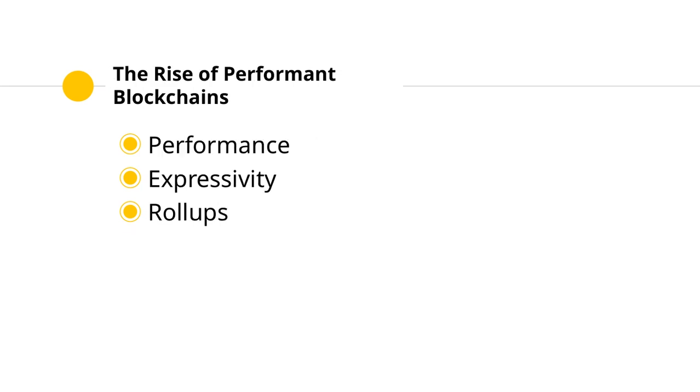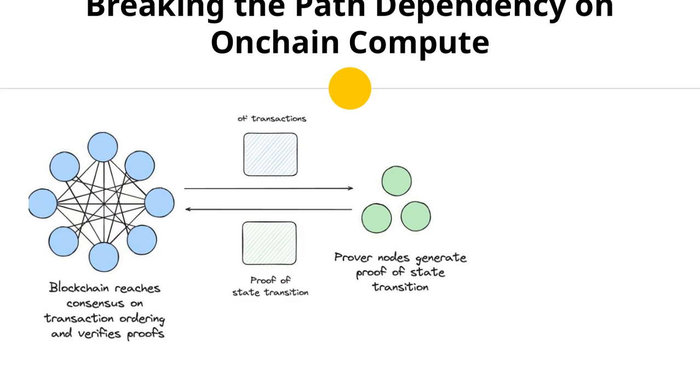Recent advancements have focused on improving performance and expressivity of blockchains. Techniques like alt-VMs and coprocessors, as well as roll-ups, have been introduced to address these limitations, but they come with their own sets of trade-offs, particularly in terms of complexity and cost. By rethinking the blockchain design to focus on decentralized verification with centralized proving, we can achieve high performance, scalability on demand, and ultimate developer freedom, paving the way for more efficient and flexible blockchain applications.